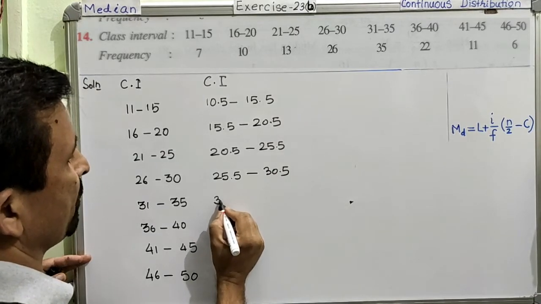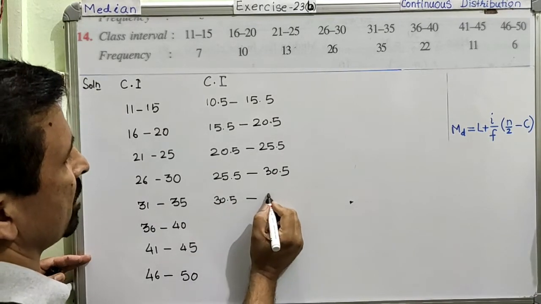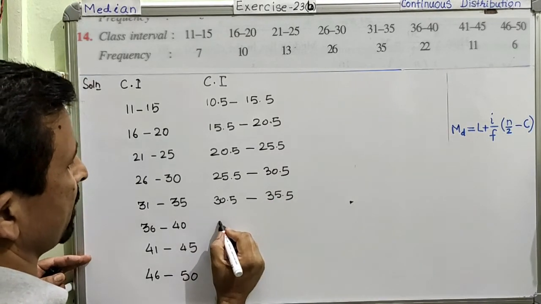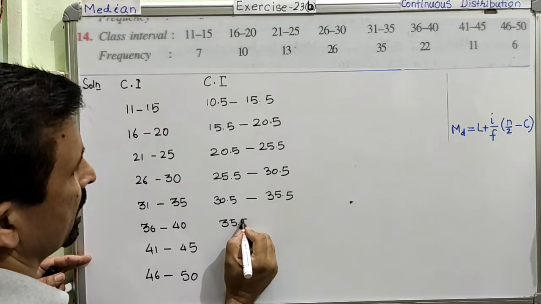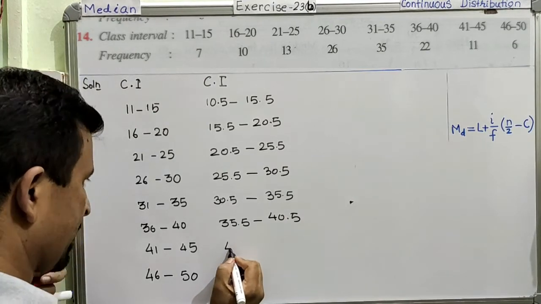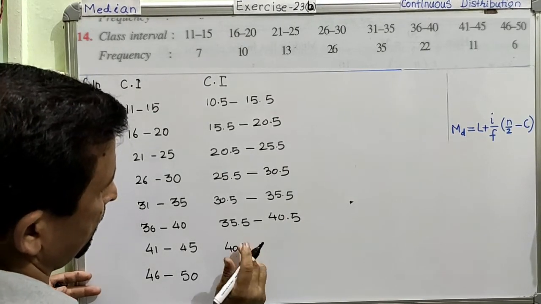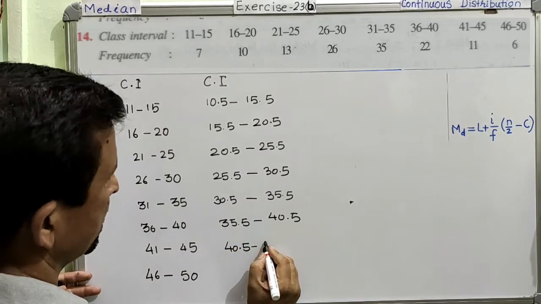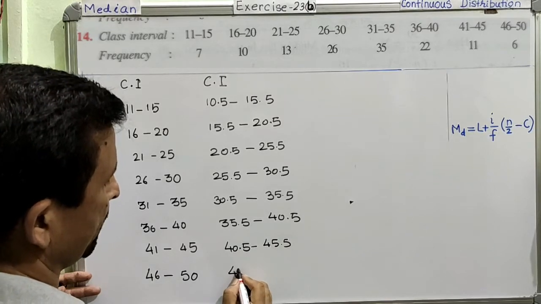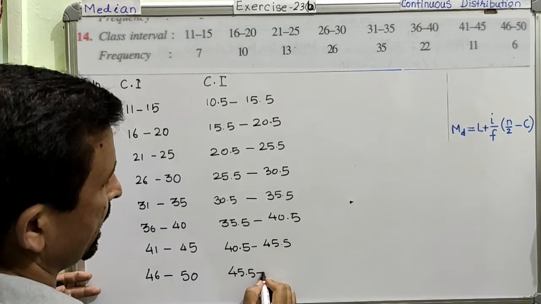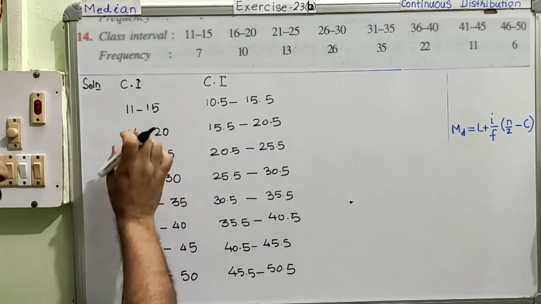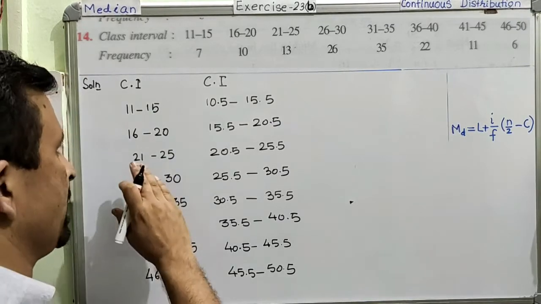This will become 30.5 and this will become 35.5. This becomes 35.5 and this becomes 40.5. This becomes 40.5 and this becomes 45.5. Last becomes 45.5 and 50.5.